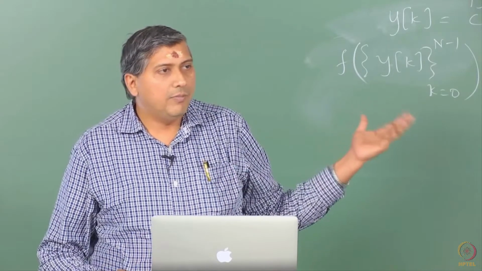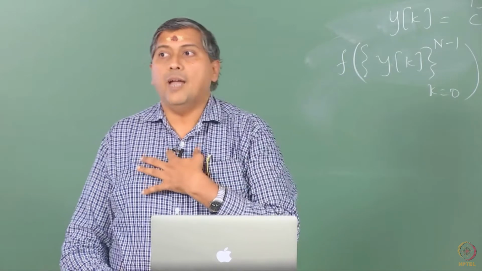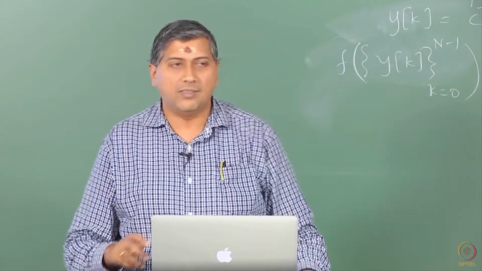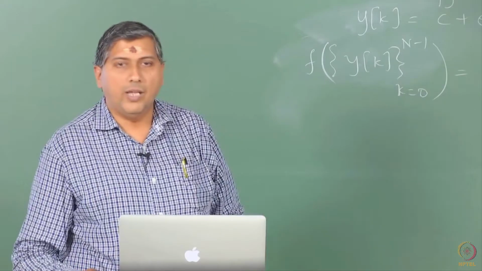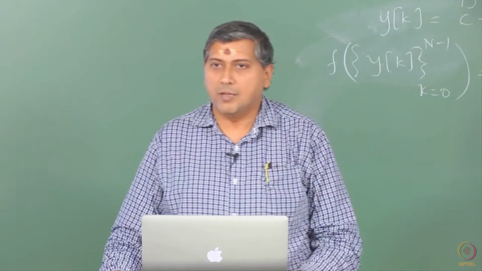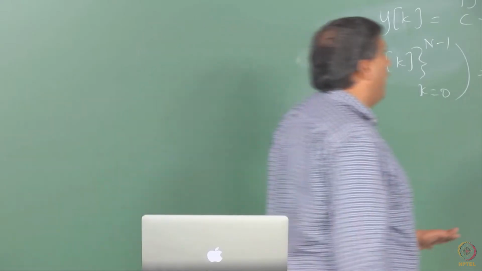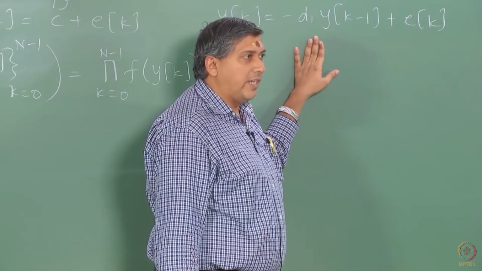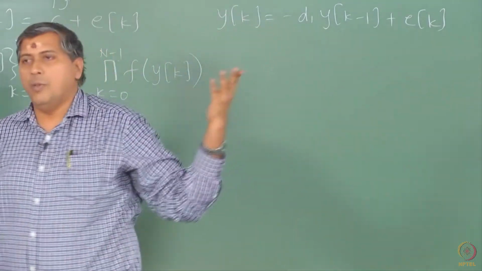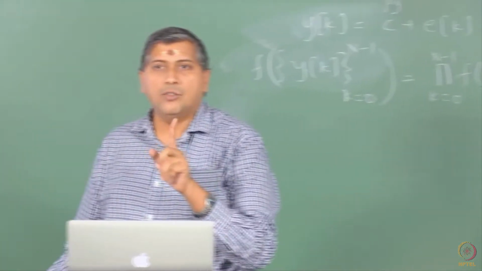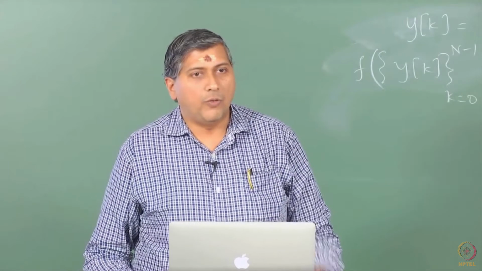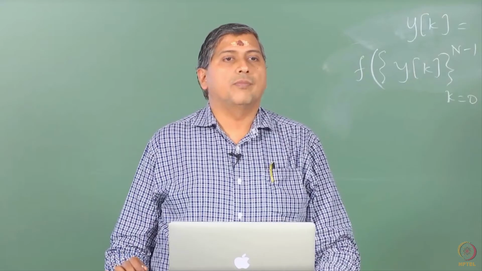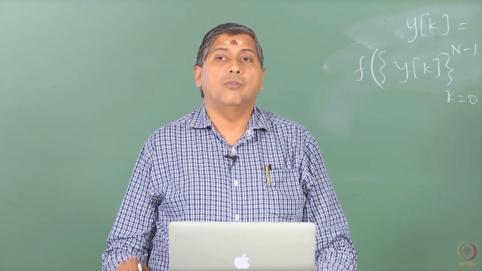So, mean of Y is clear, it is C. I have to now be alert when it comes to calculation of variance of Y, whether it is the same as E or something else. What do you think? The variance of Y, what is it? It is the same as sigma square E. Again, it is a simple one here, it is a no brainer, but one has to be careful. Assume that this is a stationary process. Assume Ek is zero mean, we have shown that Yk is zero mean, but the variance of Y is not the same as variance of E. What is the variance of Y in the AR1 case? Sigma square E by 1 minus D1 square.